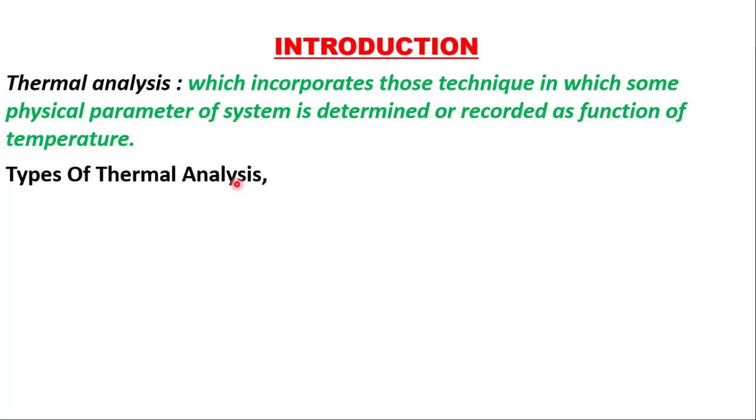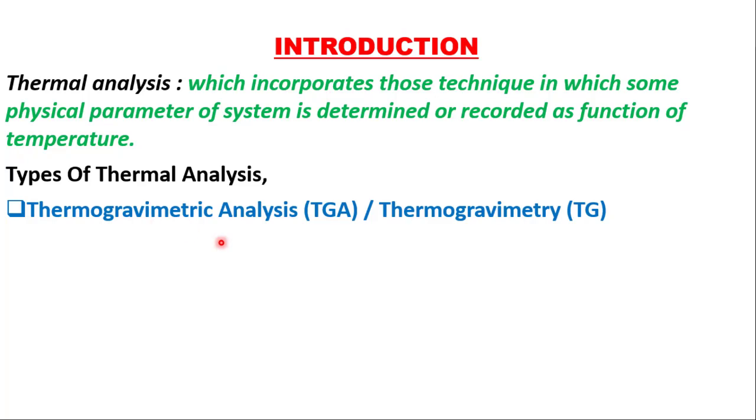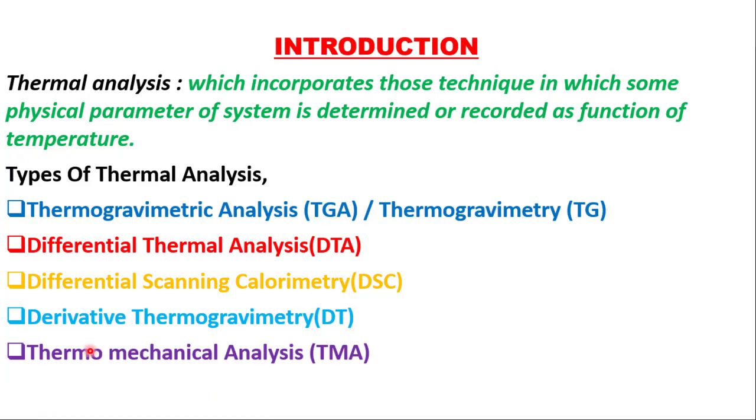Types of thermal analysis. Based on the definition, we have summarized some types of thermal analysis. First one, thermogravimetric analysis or thermogravimetry, differential thermal analysis, differential scanning calorimetry, derivative thermogravimetry, thermomechanical analysis. In this session, we are discussing thermogravimetry and differential thermal analysis only.